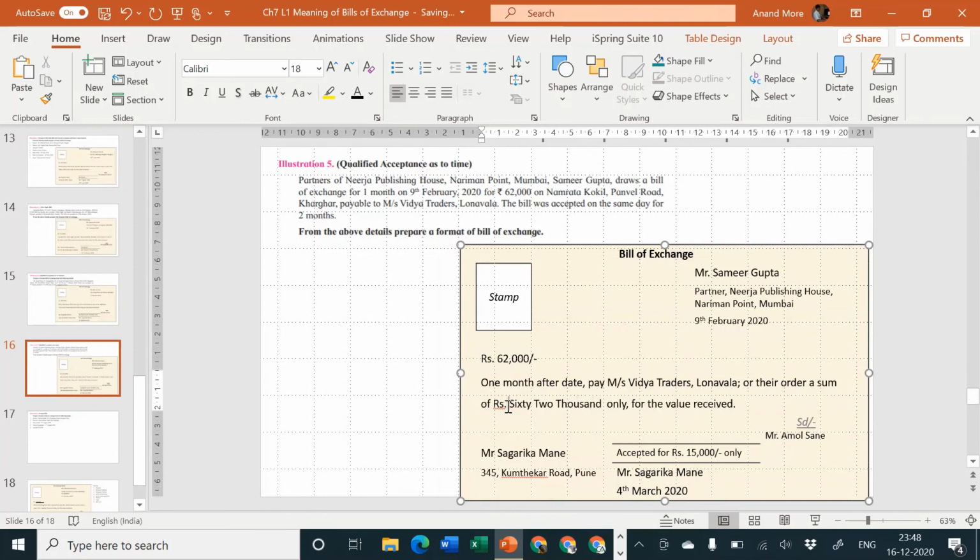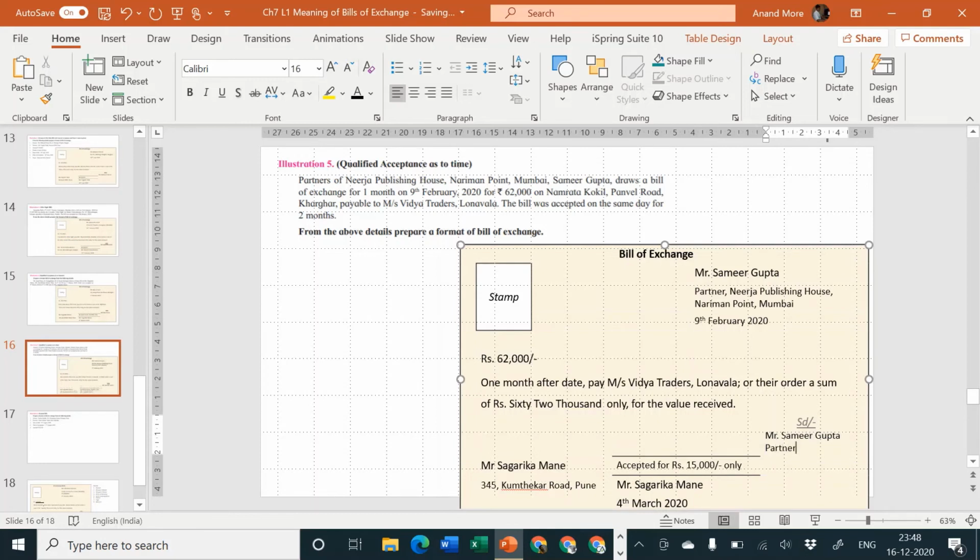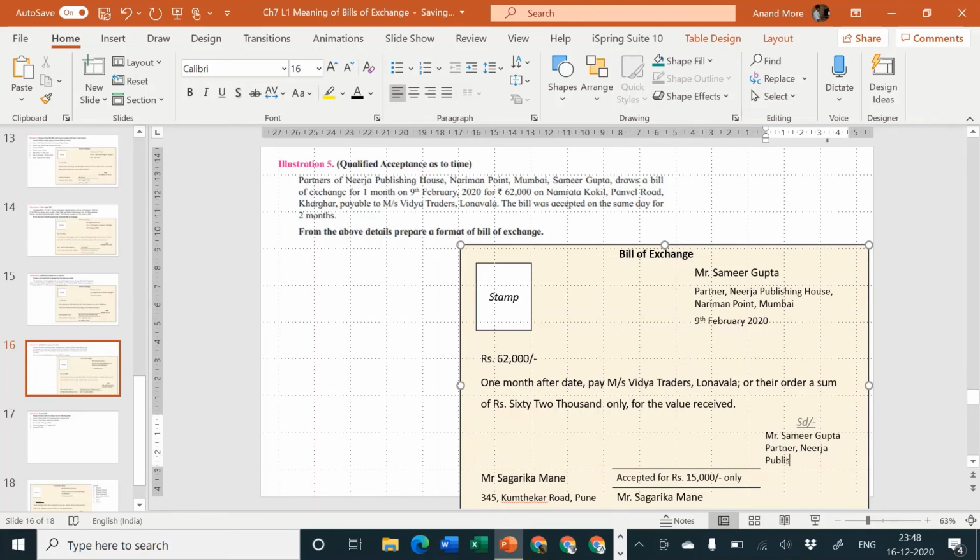Rupees 62,000 only for the value received. Who has drawn it? Mr. Samir Gupta, partner of Nirja Publishing House. Mr. Samir Gupta, partner, Nirja Publishing House. Okay.